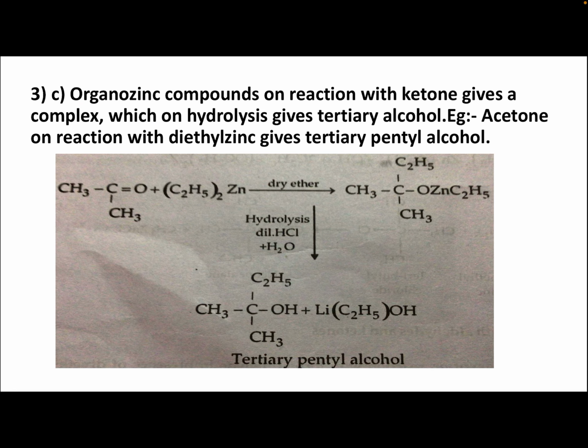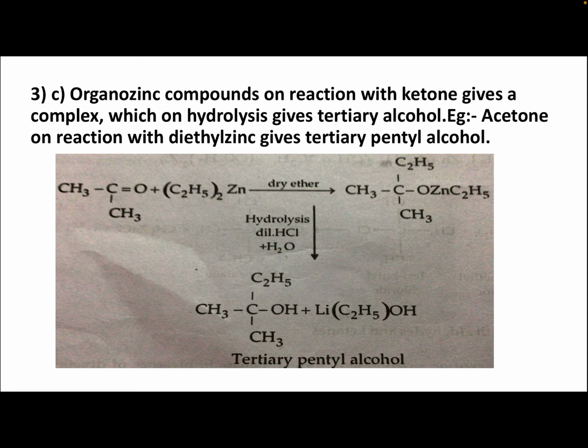CH3C=O CH3, this is acetone, plus (C2H5)2Zn in the presence of dry ether gives a complex, CH3-C(O-Zn-C2H5)(CH3)-C2H5. This, on hydrolysis in the presence of dilute HCl, gives tertiary pentyl alcohol. On carbon 2, a methyl group CH3, CH3, and one C2H5, that is ethyl group, and OH.